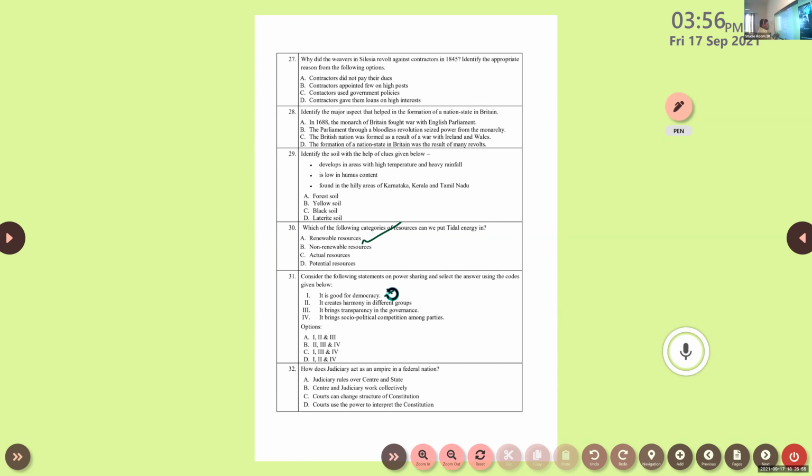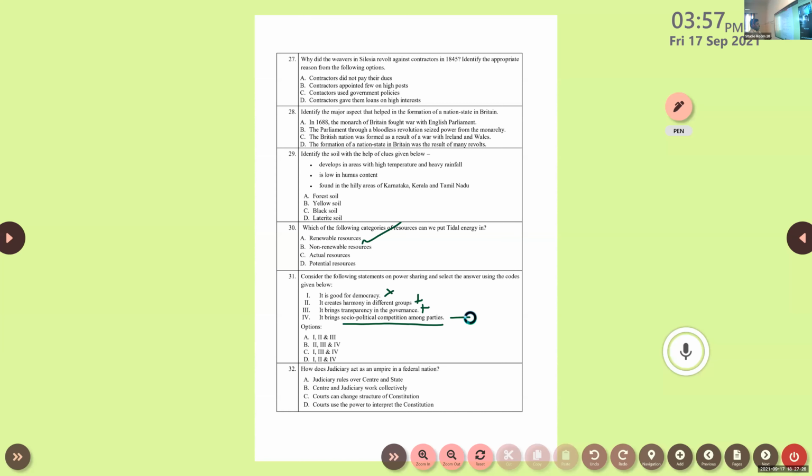It creates harmony in different groups. Positive or negative? That is also positive. It brings transparency in the governance. Positive. It brings socio-political competition among parties. Socio-political competition, that's a negative statement, right or not? Negative. So that is not related with power sharing basically. So what is the answer?